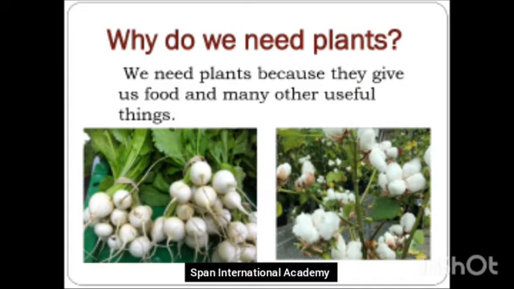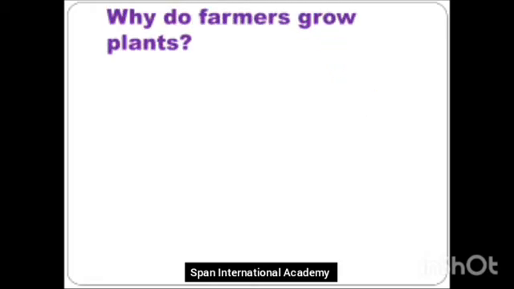Now, when we're talking about plants, who grows the plants, students? Who grows these plants through which we get food, we get the fruits, and then we even make medicines through these plants? Who grows these plants for us? Yes, you all are right. The farmers grow plants for us. So now my question is, why do farmers grow these plants? We even discussed it.